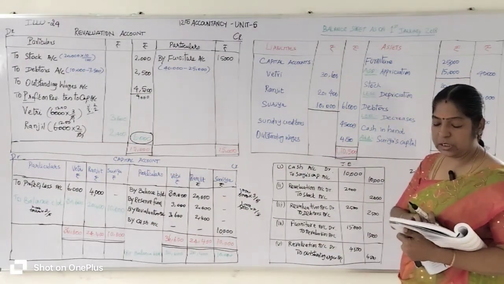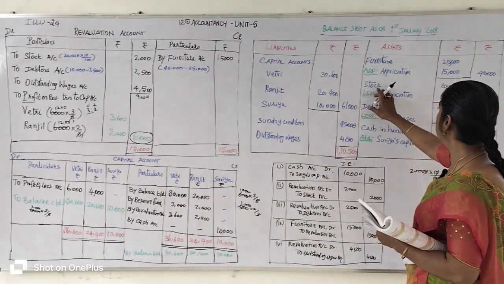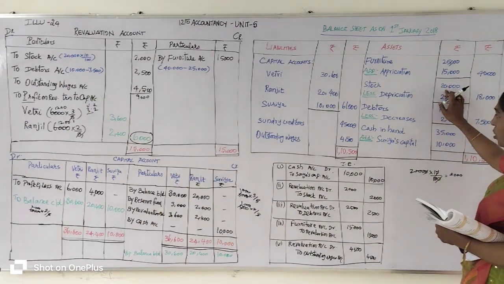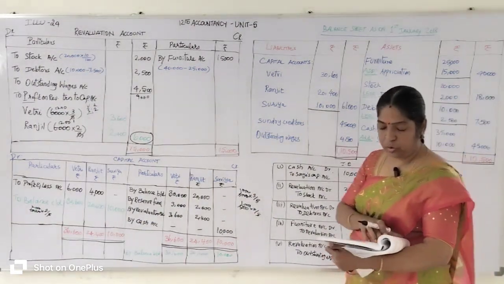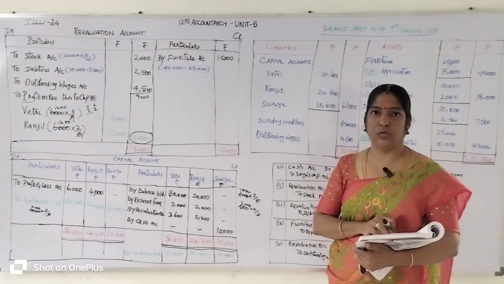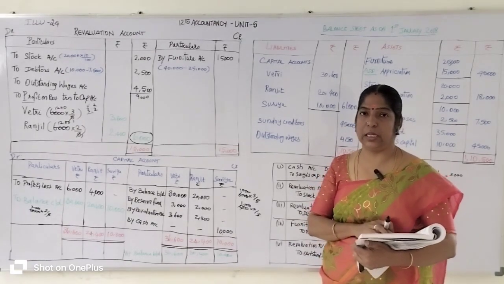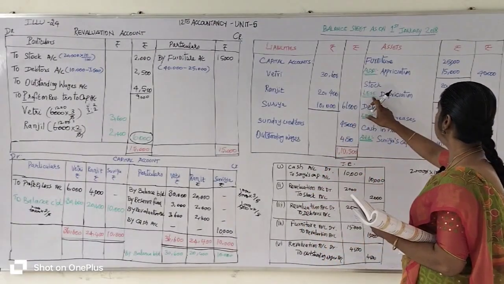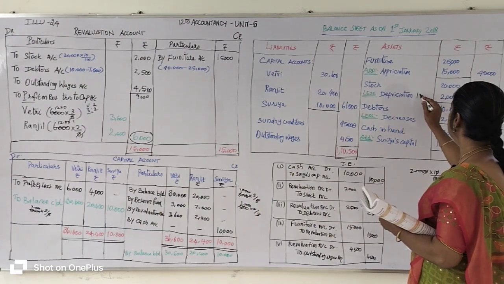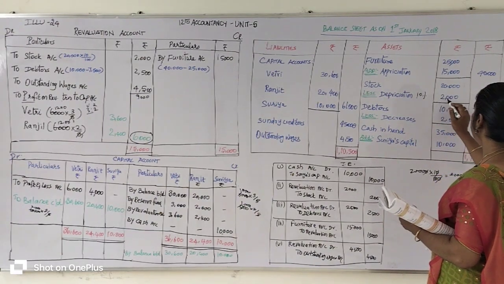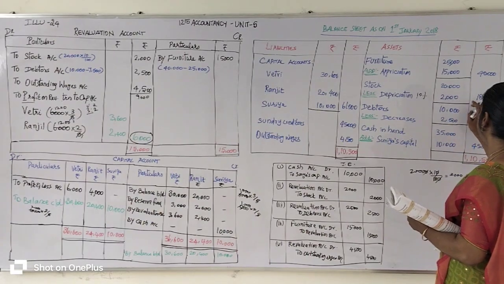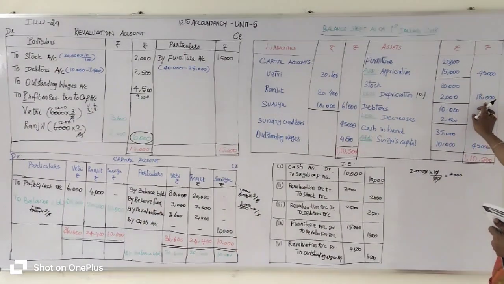The next item is stock, 20,000 rupees entered. The stock account is to be depreciated by 10%, so we have to deduct 10%. Less 10% depreciation. 10% of 20,000 is 2,000 rupees. After subtracting, you will get 18,000 rupees.